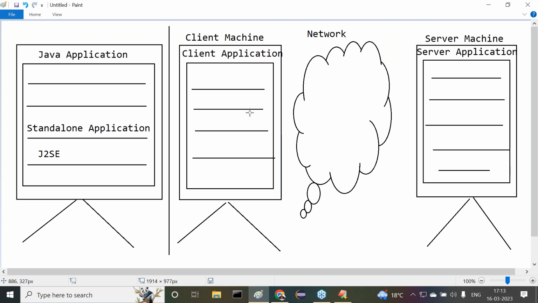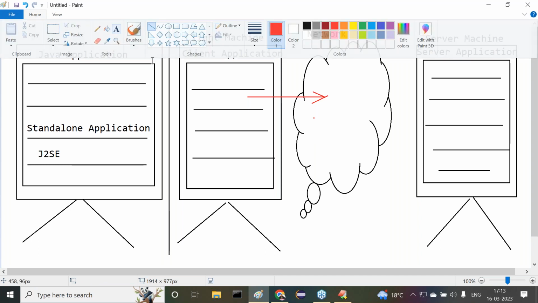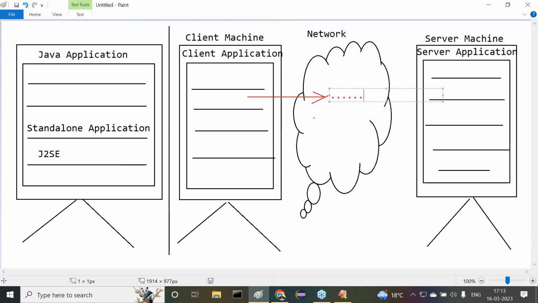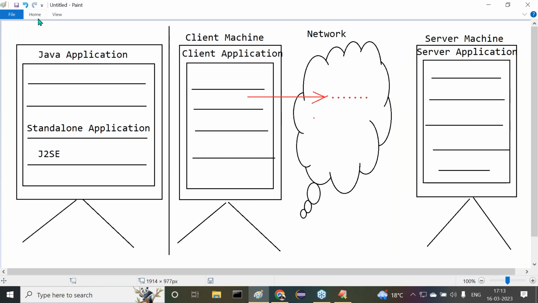When we execute both the programs, client side program will submit request to the server side program through the network. Network will carry that request to the server side program. Now here server side program will be executed.